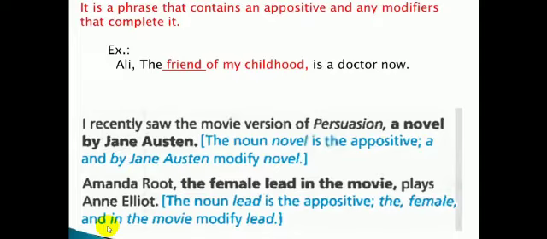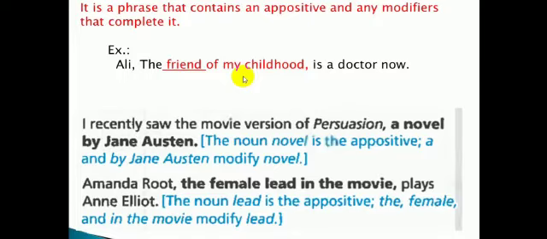So, for example, Ali, the friend of my childhood, is a doctor now. So, the friend of my childhood is identifying Ali. So, the whole phrase is identifying Ali. But why is it an appositive phrase? Because it contains an appositive. What is the appositive we have here? It is friend. So friend is modifying Ali and the whole phrase is modifying the whole Ali.